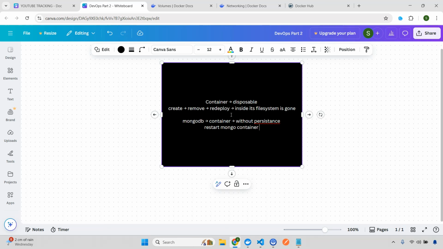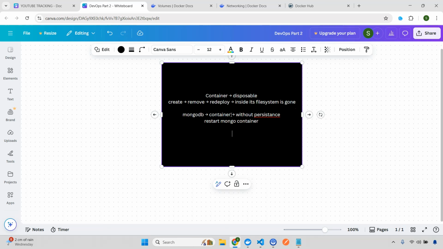So here we need to understand two concepts: stateless apps and stateful apps. Again, each and every one of these concepts is very important for your interview also. When I'm talking about stateless apps, consider a very simple example, a front-end React app. Let's say you have a front-end React build, or a Node.js backend build. You can redeploy or kill those builds anytime, meaning they don't care about past state or stored data.